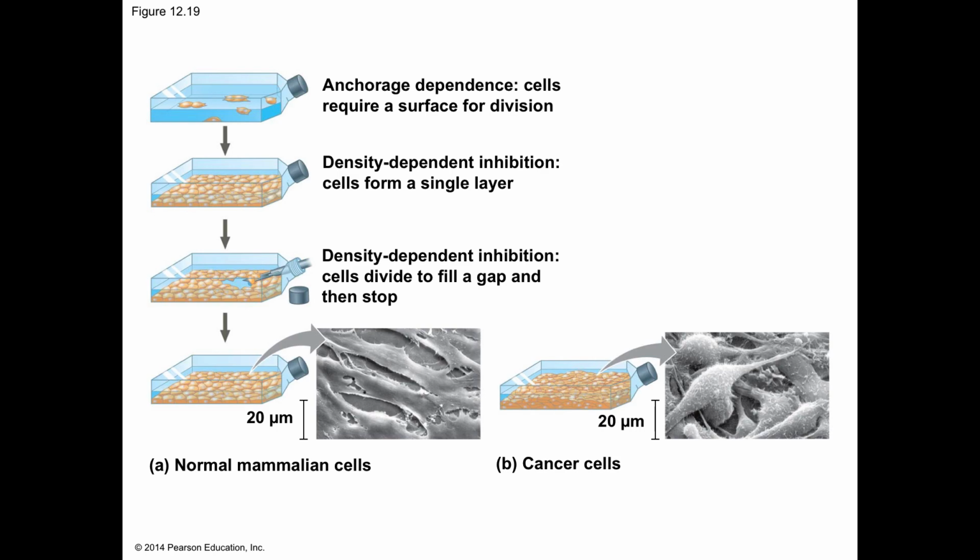Cancer cells, in fact, have escaped the cell cycle control system. Cancer cells divide excessively and invade other tissues because they are free of the body's control mechanisms. Cancer cells do not stop dividing when growth factors are depleted. This is because a cancer cell manufactures its own growth factors.